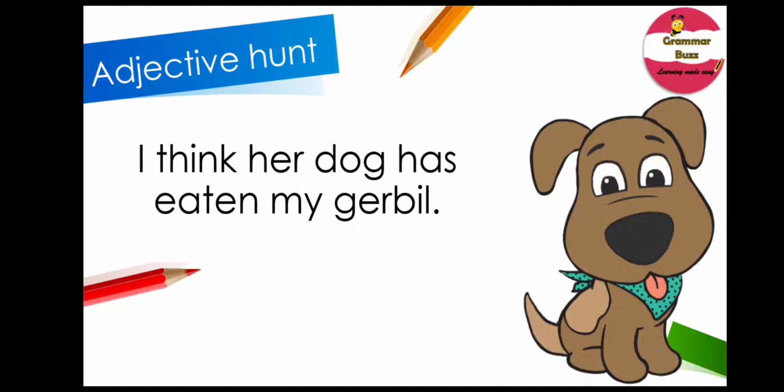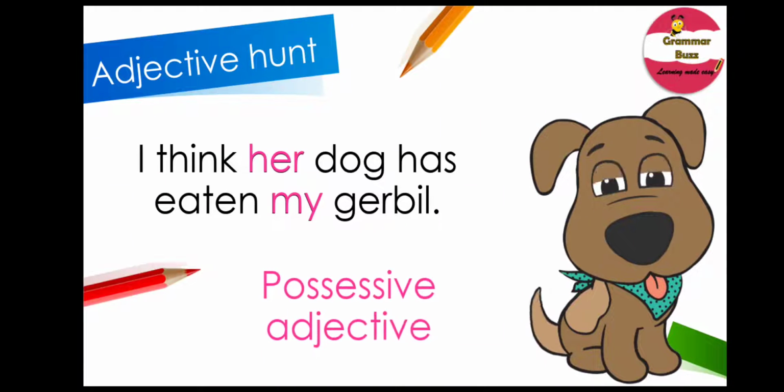Here's the next one for you. I think her dog has eaten my gerbil. Whoa, which are the adjectives in this sentence? And what could they be? I know you can spot it for me. They are her and my. You're right. And both her and my show possession. So they are possessive adjectives.